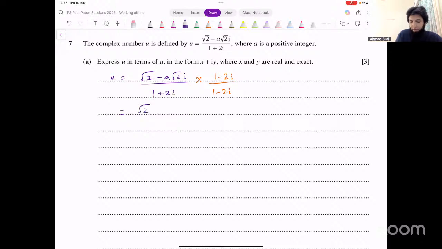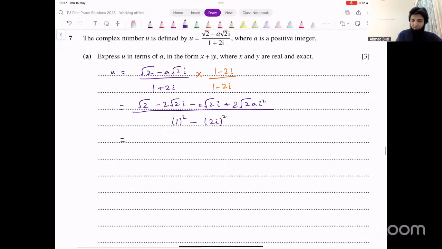Under root 2 into minus 2 iota, that's minus 2 under root 2 iota, minus a under root 2 iota, plus 2 under root 2 a iota squared. This is what you have in the numerator. In the denominator, this is a plus b into a minus b, right? What does that become? That becomes 1 squared minus 2 iota whole squared. Now we can simplify this.